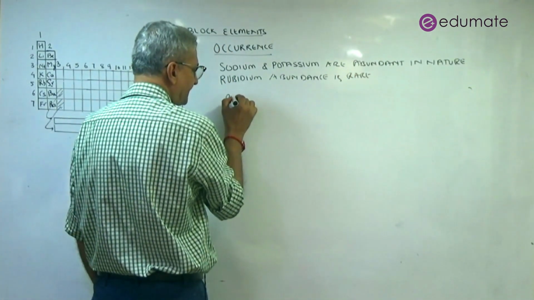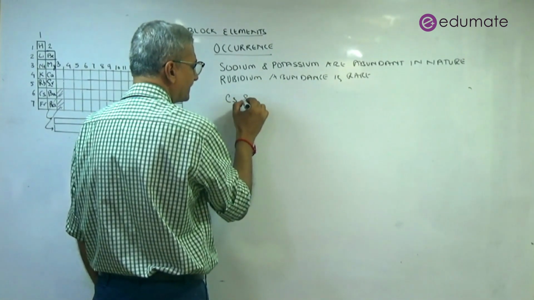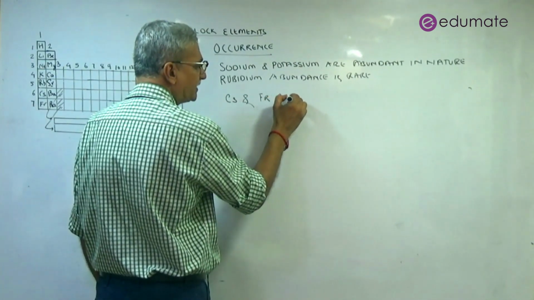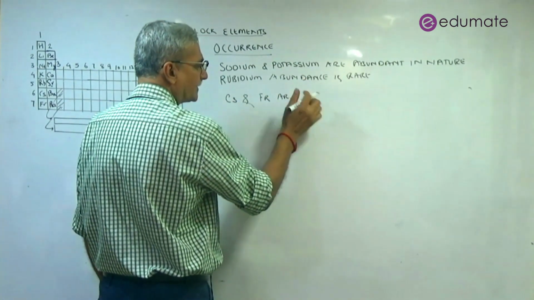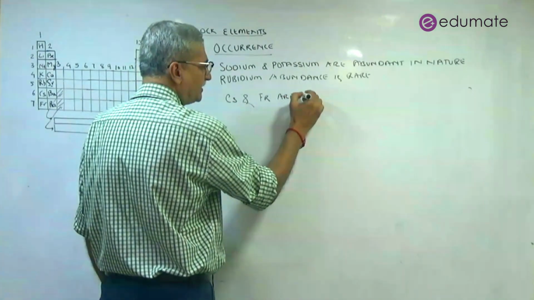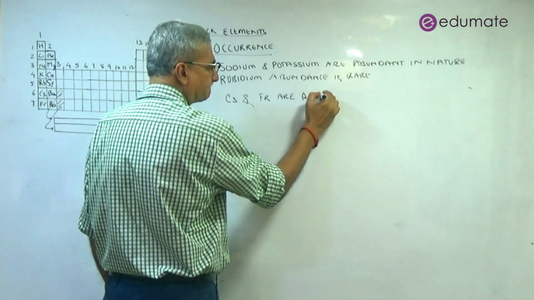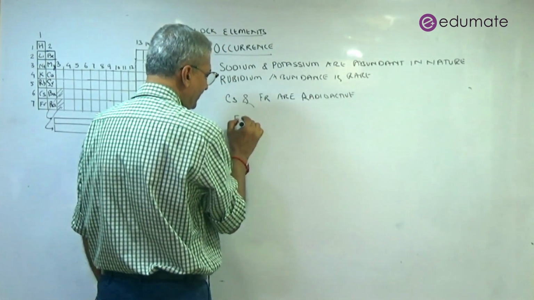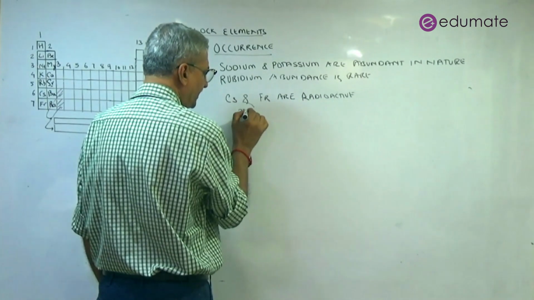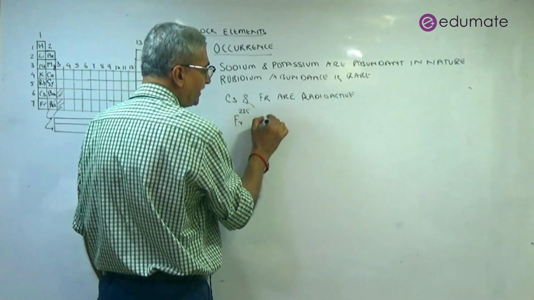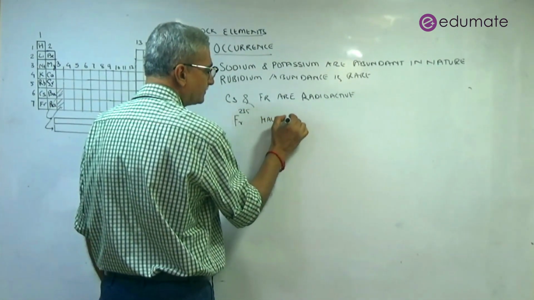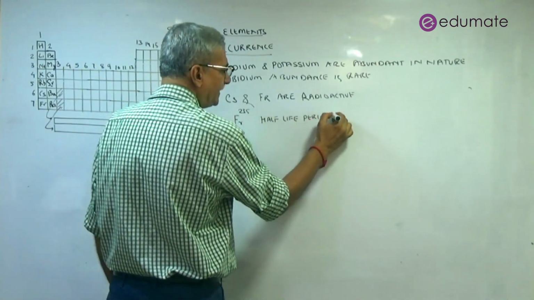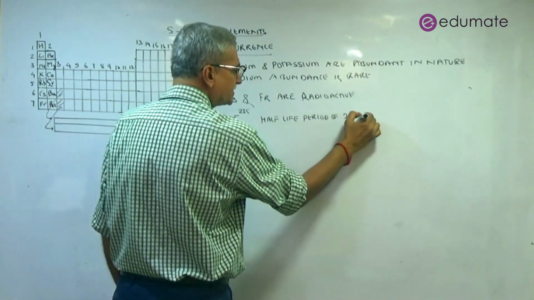Cesium and francium are radioactive, with francium-223 having a half-life period of around 21 minutes.